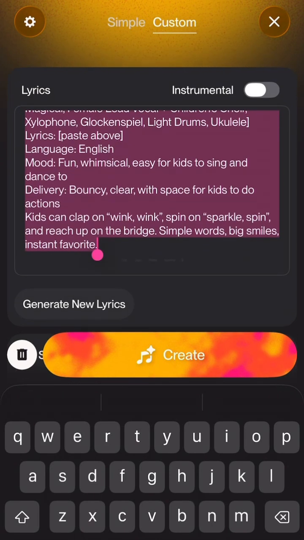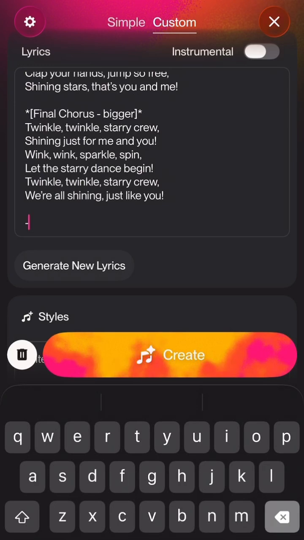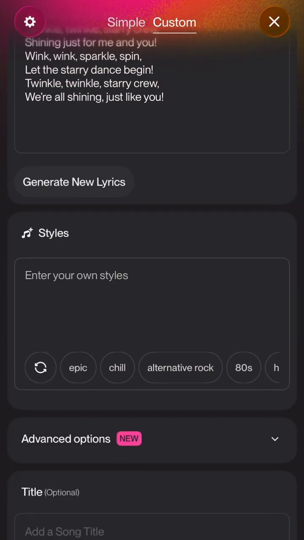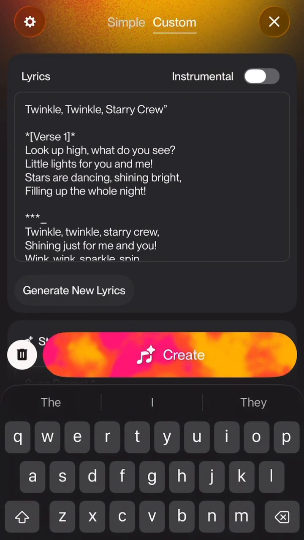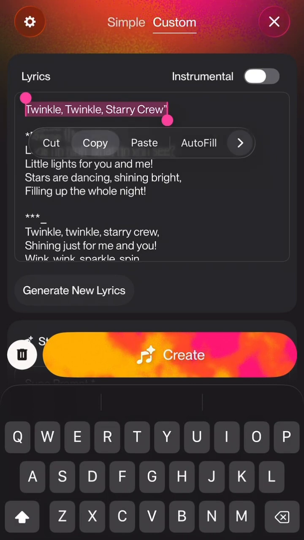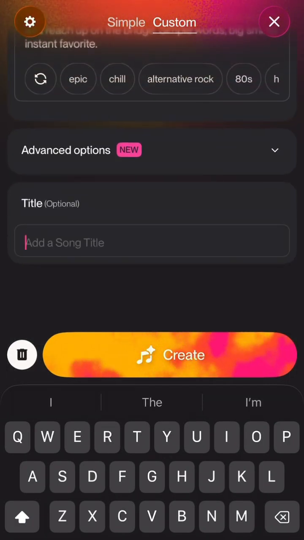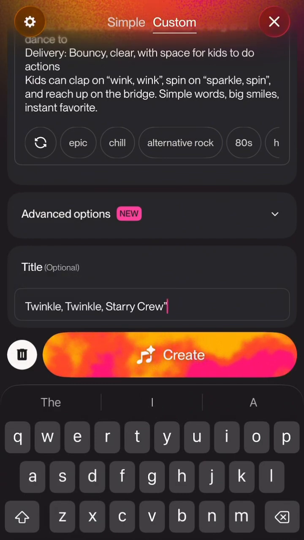Now I'm going to cut out this part because it doesn't belong to the lyrics part. I'm going to bring it down here because it contains the style of the song that I am generating. And here, this is the title of the song. So I'm going to copy and paste it here, then I'm going to click on create.